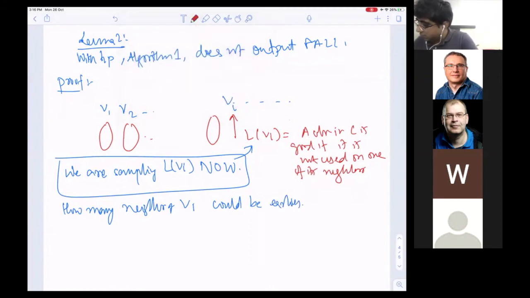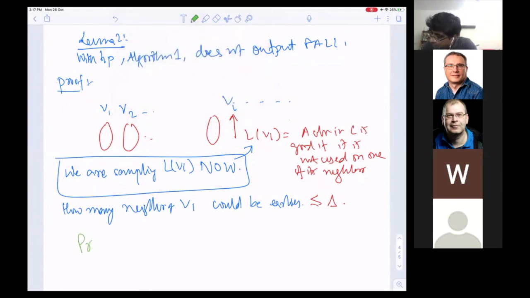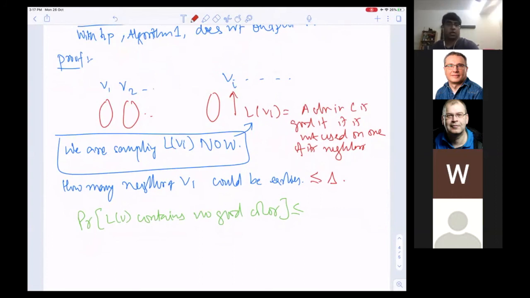Do we know a bound? This is delta. Now you ask yourself, what is the probability that the list of vi contains no good color? Look at vi, look at its neighbors.